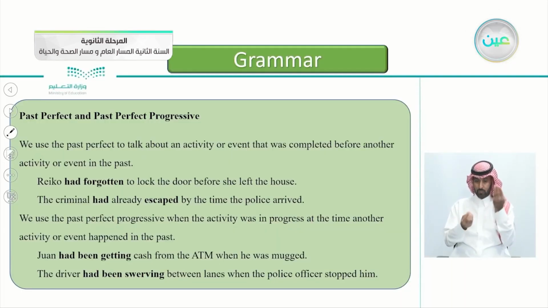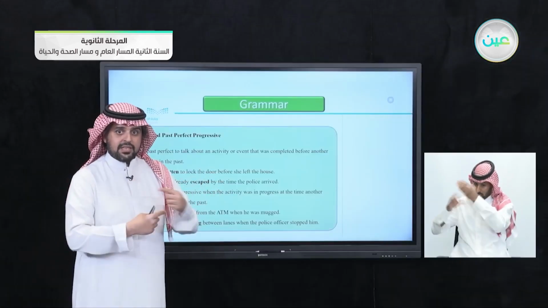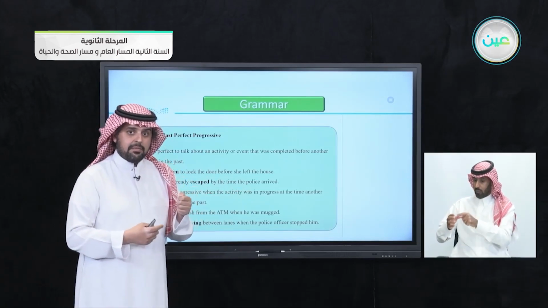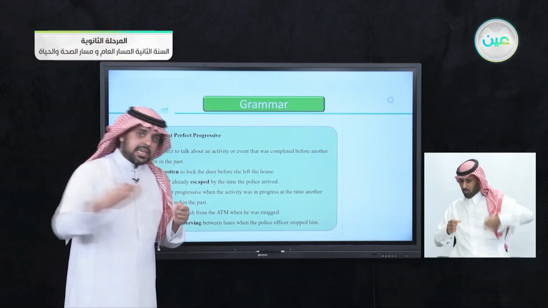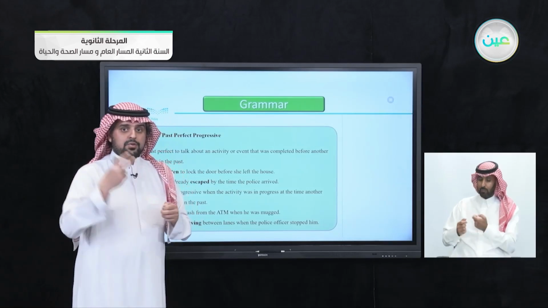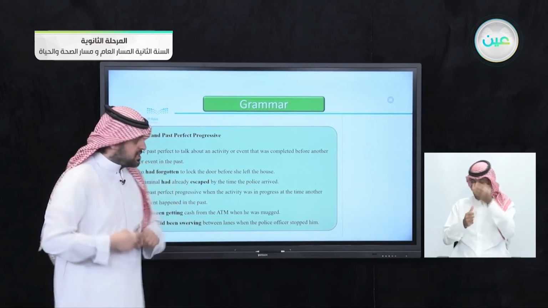Again, for example here: he had been getting cash from the ATM when he was mugged. So he wanted to get the cash. This is in progress. He wanted to get the cash from the ATM. What happened during that? He got mugged. So we have two events that crossed each other.